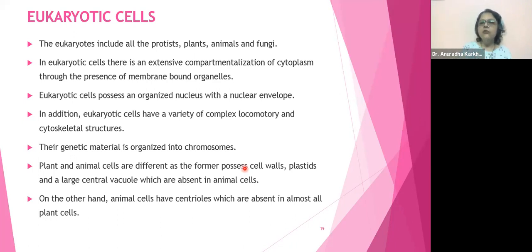Then we saw the inclusion bodies, the reserve food materials, what types there are. We also saw the appendages, that is flagella, cilia and fimbriae. So in short, we have gone ahead with understanding the prokaryotic cell.